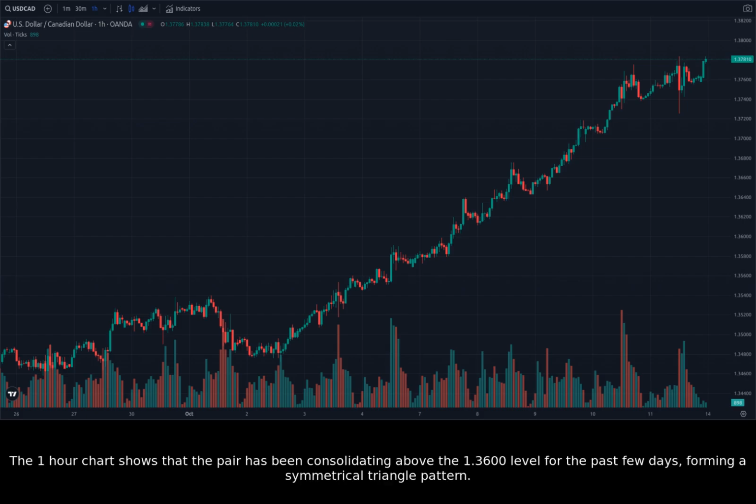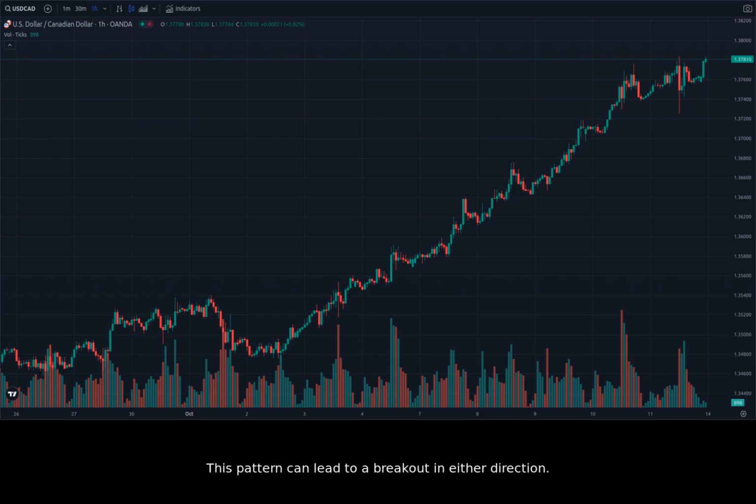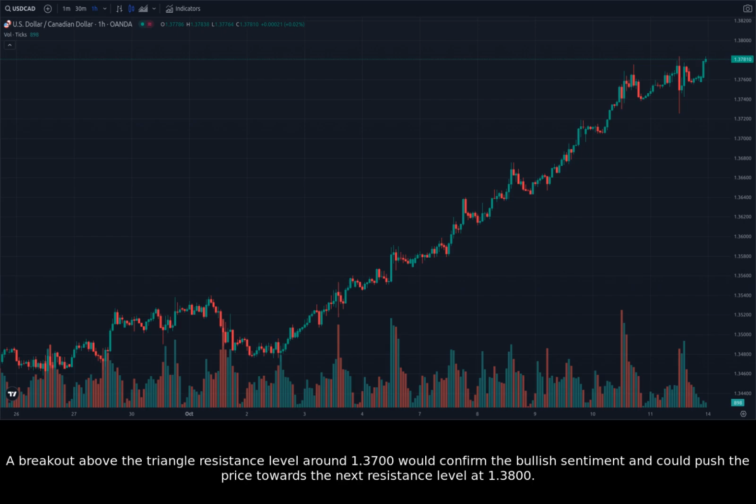The 1-hour chart shows that the pair has been consolidating above the 1.3600 level for the past few days, forming a symmetrical triangle pattern. This pattern can lead to a breakout in either direction. A breakout above the triangle resistance level around 1.3700 would confirm the bullish sentiment and could push the price towards the next resistance level at 1.3800.